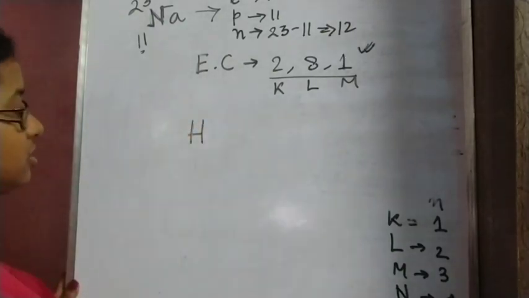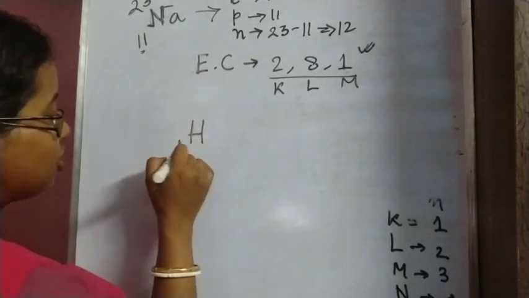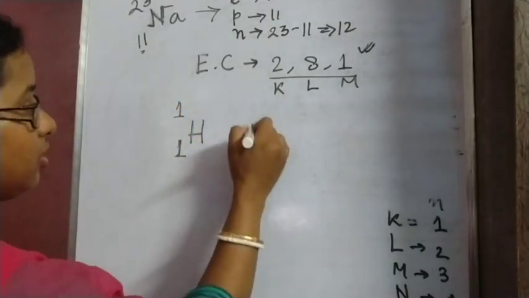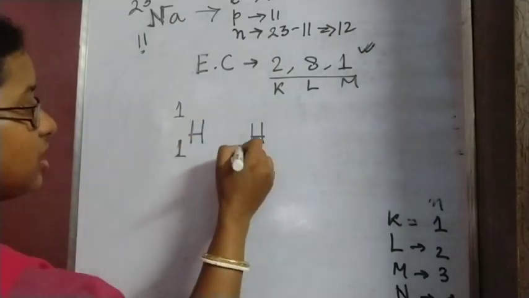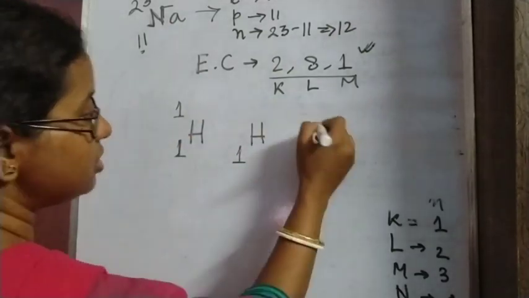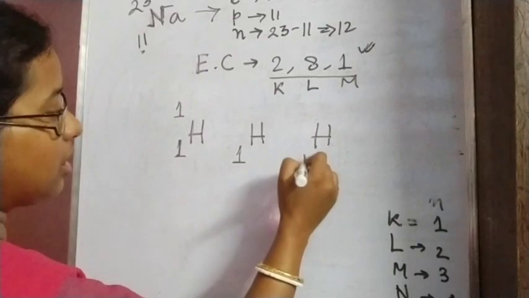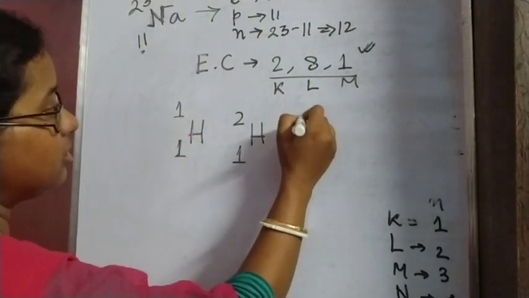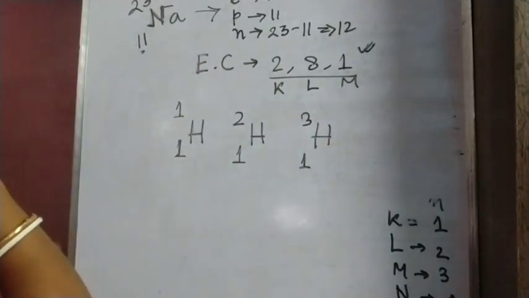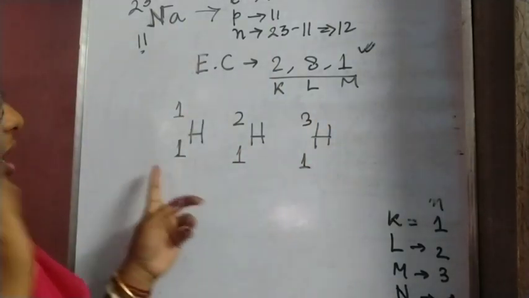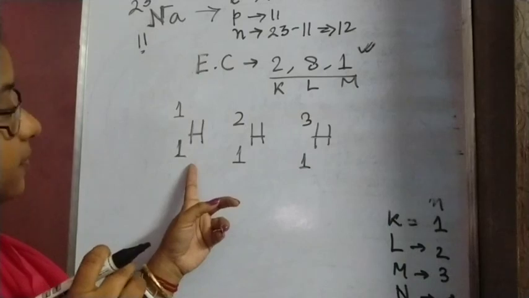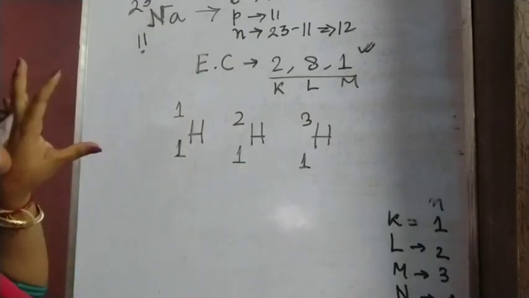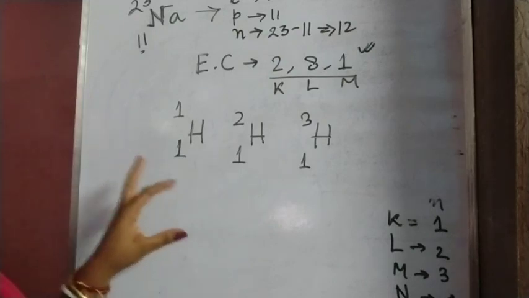Normal hydrogen has atomic number 1 and mass number 1, but we have two more hydrogens which have the same atomic number because the element is the same, hydrogen, but their mass number is different. One has mass number 2, another has mass number 3. So these are the isotopes of hydrogen: this is normal hydrogen, this is deuterium, and this is tritium. The same element but having different mass number.